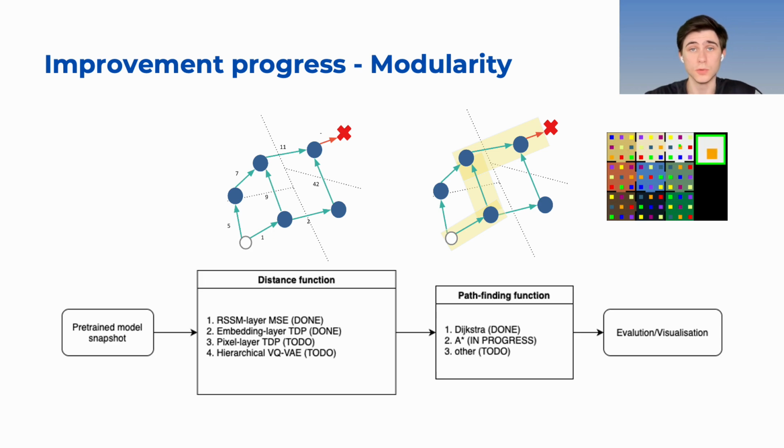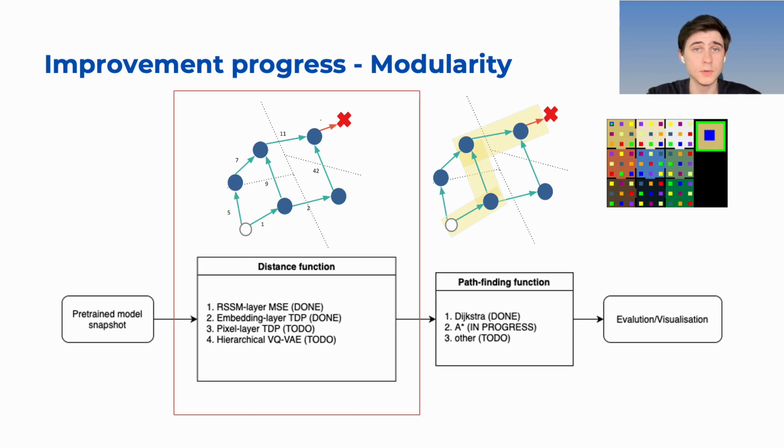The overview of our modular structure is represented on the following diagram. For instance, we organized the ways of calculating the distance into 4 different approaches, which we will explain later. After calculating the weights and constructing the graph, we can use this information to find the optimal path, chaining the landmarks leading to the goal. Our candidate algorithms for such pathfinding are Dijkstra and A-star. Then we evaluate and visualize the results in comparison with the baseline model, as well as various approaches.